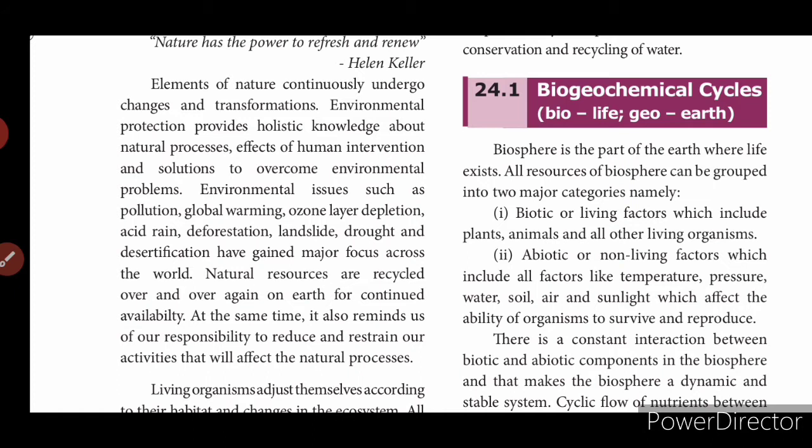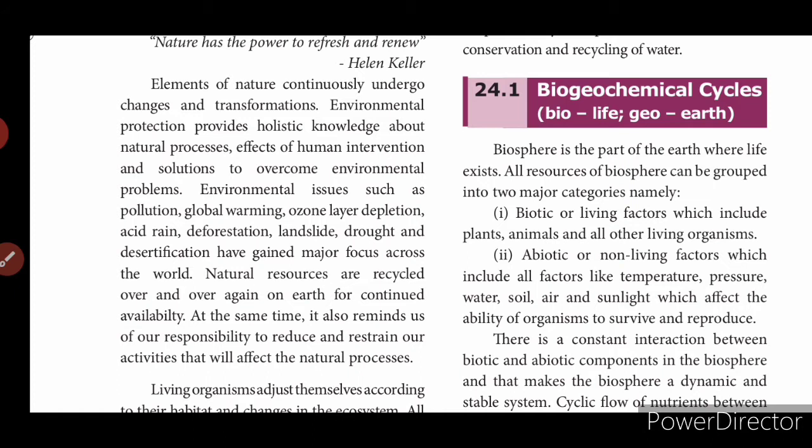So these words are familiar to you all because from 4th standard you will be learning. Whenever you come to the science lessons, you would have learned all these topics. Without learning these topics, you cannot learn science. So you will now all know very well about the topics given here: what is pollution, what is global warming, what is ozone layer depletion, what is acid rain, what is deforestation, landslide, drought and desertification. Okay, so these are the major problems our nation is facing.